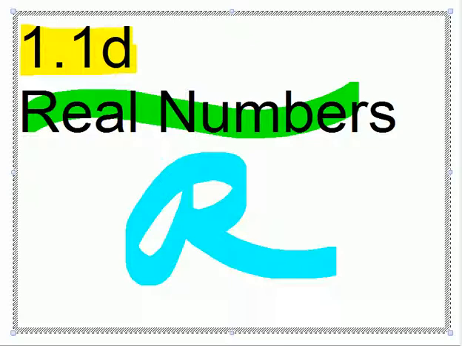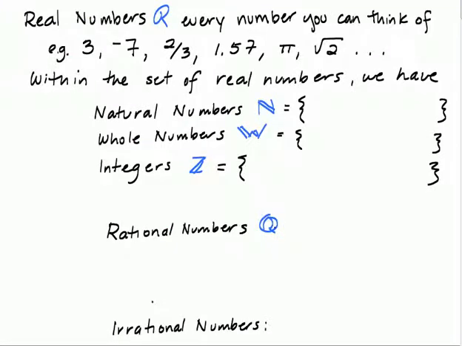Okay, let's take a look at different types of numbers. So the real numbers encompass everything that you know, but then we have some further definitions, some divisions. And you'll notice we use that kind of fancy R to stand for real numbers because mathematicians are too lazy to write out the words real numbers. So real number is every number you can think of, and there are some examples.